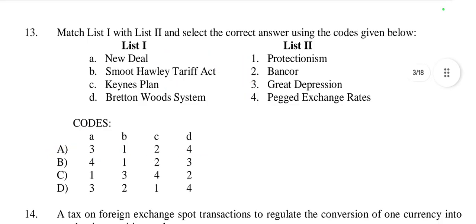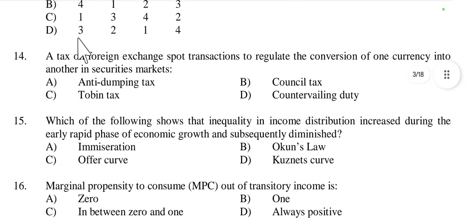Option number A. Then question number 14, a tax on foreign exchange spot transactions to regulate the conversion of one currency into another in securities market is called anti-dumping tax, council tax, Tobin tax or countervailing duty. It is called Tobin tax, because a Tobin tax is a tax on foreign exchange transactions specifically aimed at regulating the conversion of one currency into another, particularly in the context of securities market.